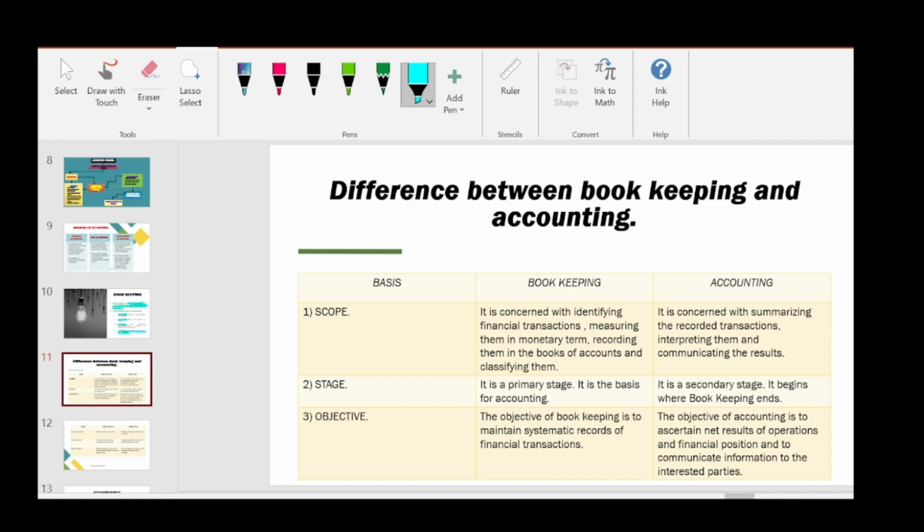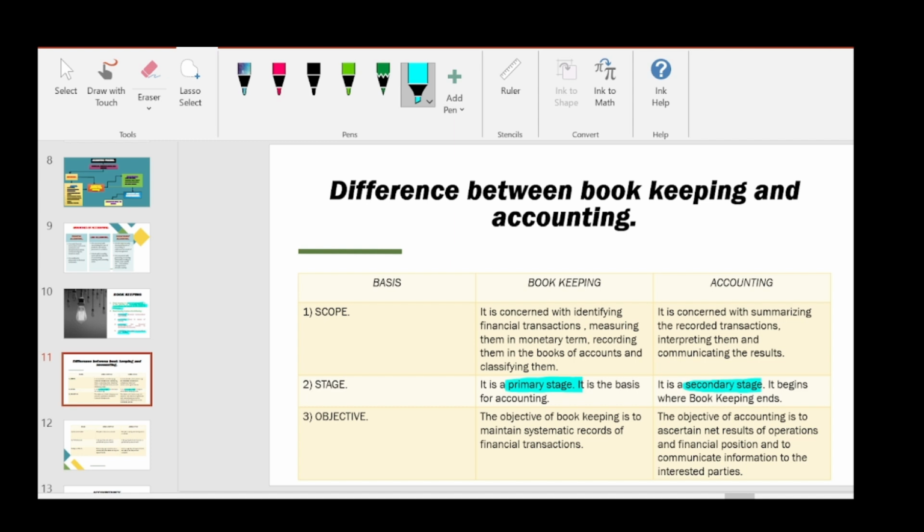Now the second basis is stage. Bookkeeping is the primary stage. It is the basis for accounting. Accounting is the secondary stage, so it begins where bookkeeping ends. Guys, bookkeeping ends after posting to the ledger. After classifying them, the process of bookkeeping ends, and from there the process of accounting starts. Accounting includes everything, but till this stage they have given the name bookkeeping, and the second stage, from summarizing the transactions to communicating, is the secondary stage. Where bookkeeping ends, accounting starts. So that is the second point.